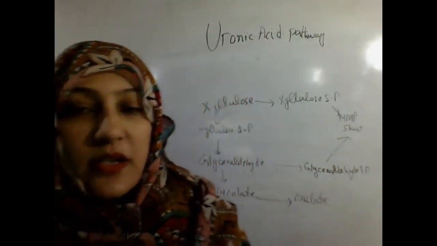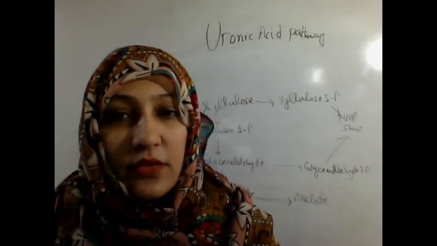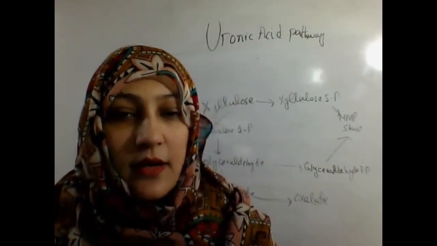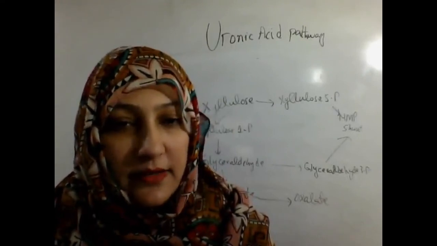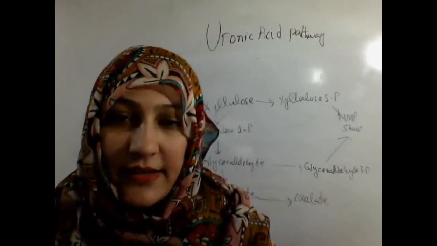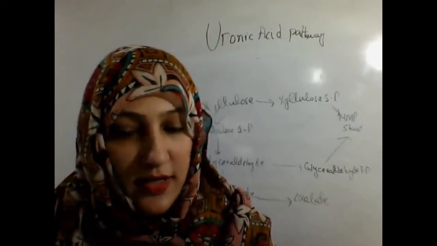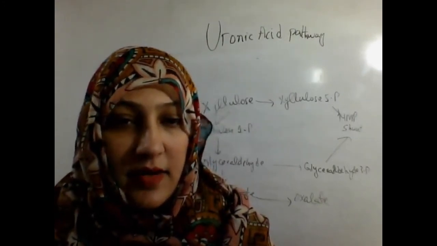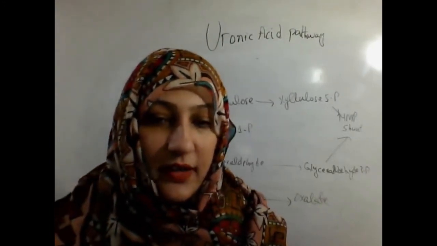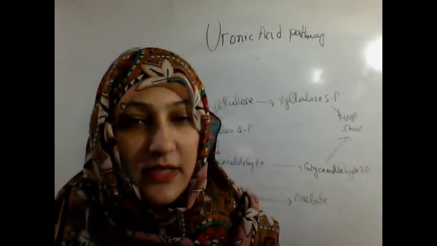So the uronic acid pathway is also important for the formation of precursors for the HMP shunt pathway, hexose monophosphate shunt pathway, and they all are related with each other for the process of glucose oxidation.